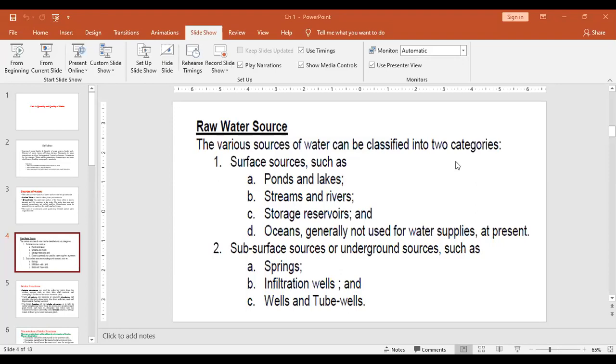Then subsurface or underground or groundwater sources are springs, infiltration wells and tube wells, bore wells, open wells. All these are the subsurface or underground sources which can be used as a groundwater source. So just copy this slide and then I will explain the part.